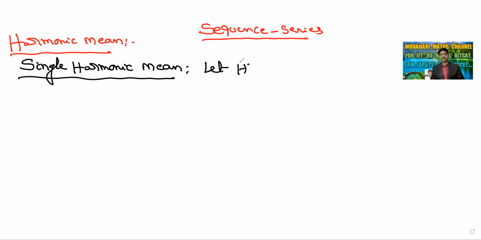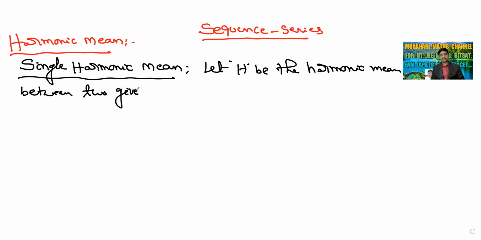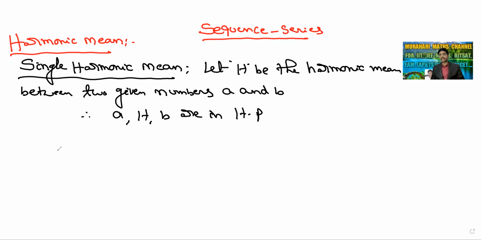Let H be the harmonic mean between two given numbers A and B. Therefore, A, H, B are in harmonic progression.